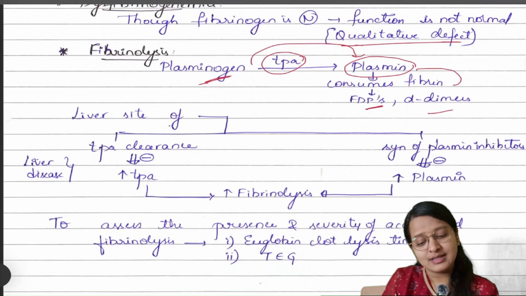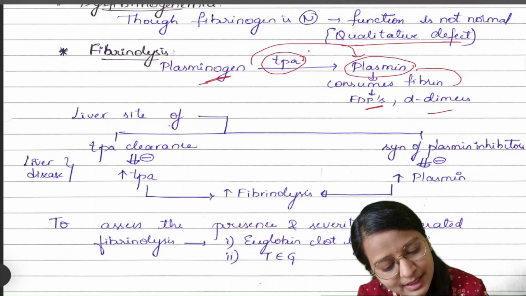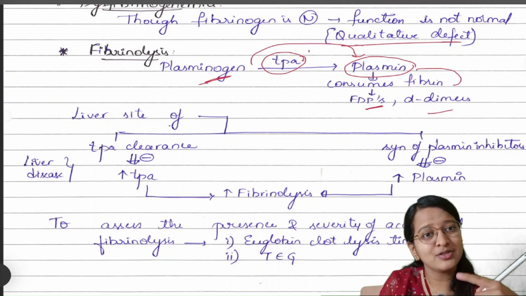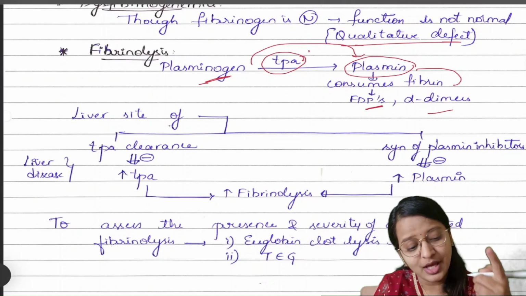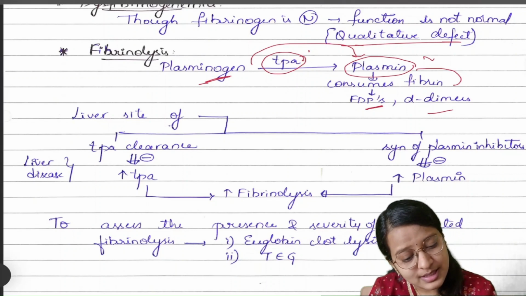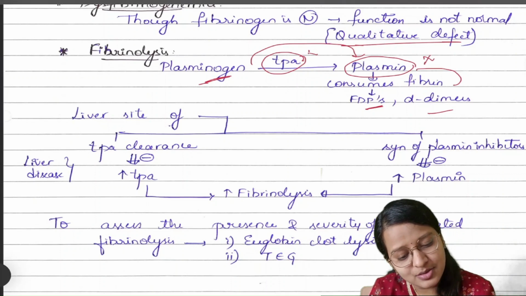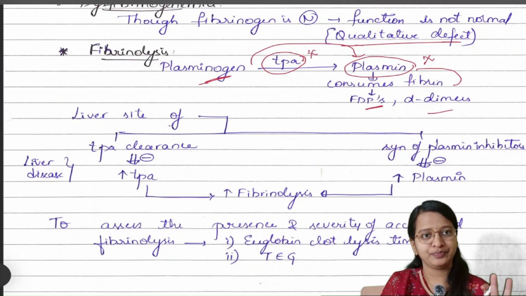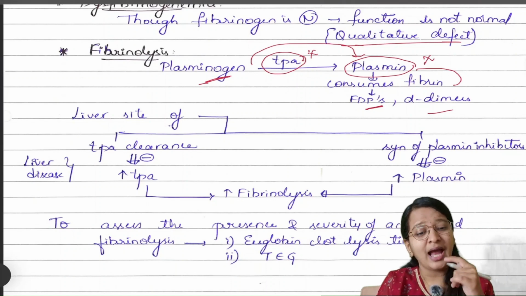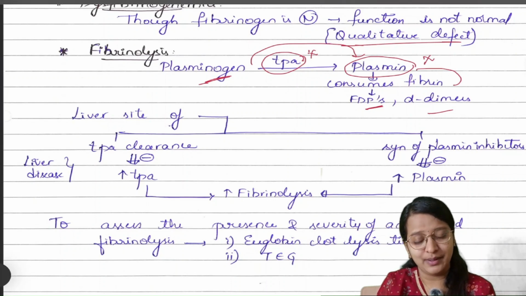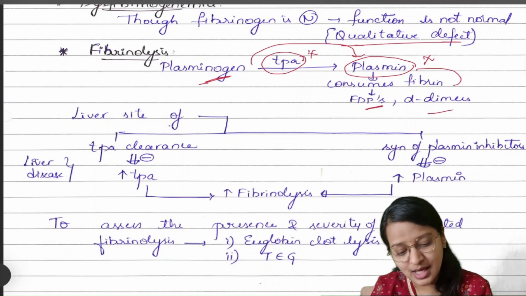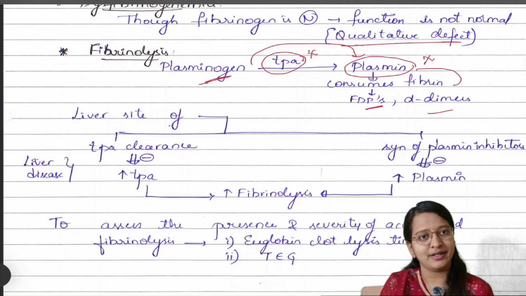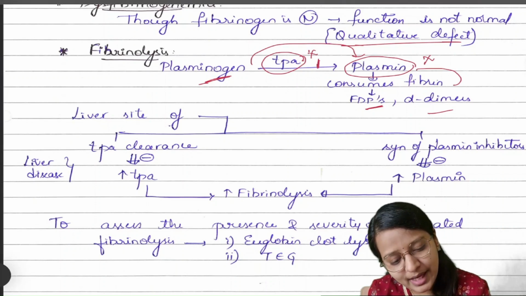The liver is a site of this TPA clearance. That means it helps in the clearance of your tissue plasminogen activator and also synthesizes plasmin inhibitors. So it has to clear both. It clears TPA and it produces plasmin inhibitors. What happens in liver deficiency or liver cirrhosis? The TPA clearance gets affected. That means TPA is increased.